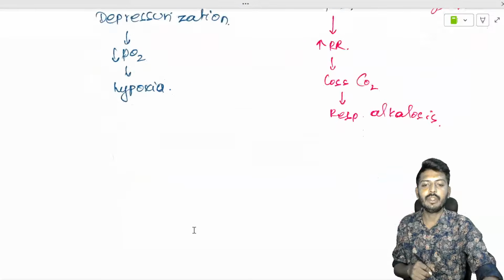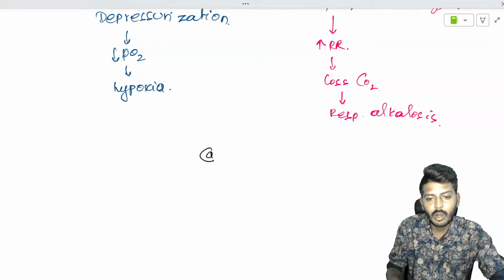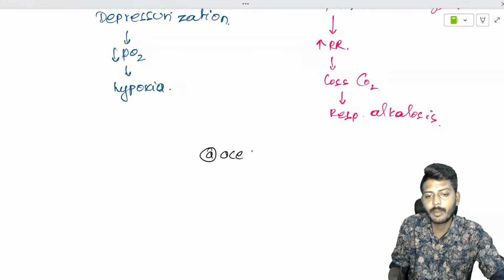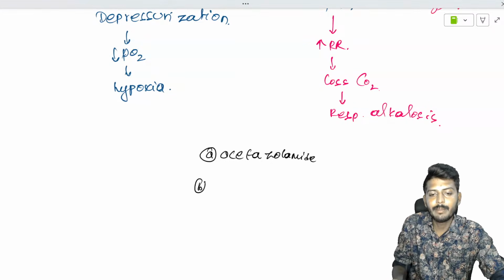Now in both scenarios, I'll give two options. Option A, acetazolamide. Option B, immediate descent.